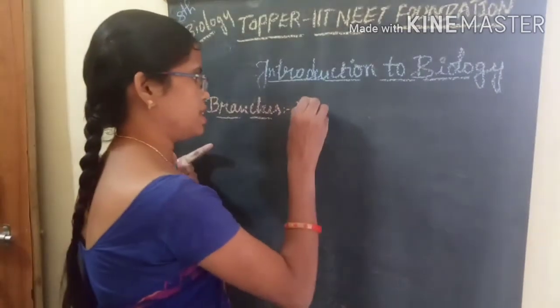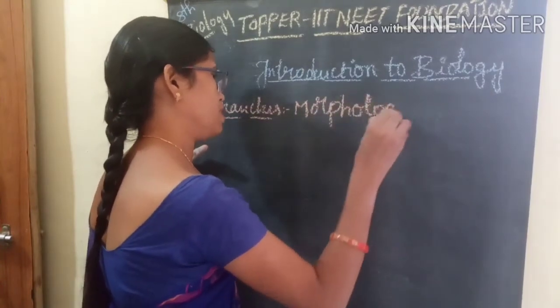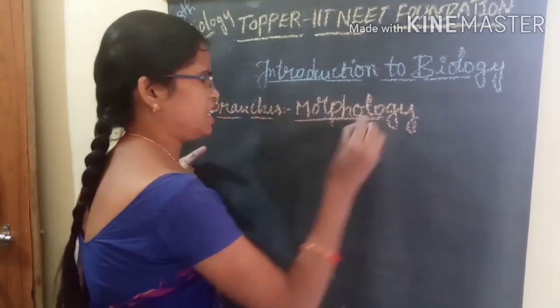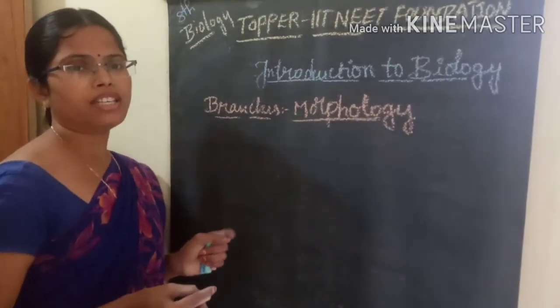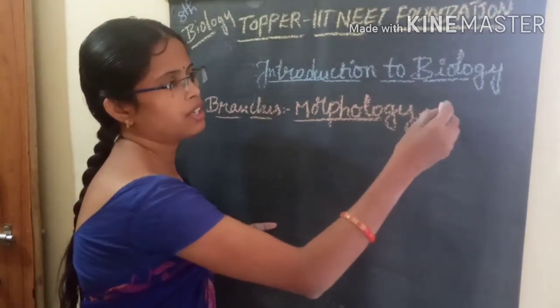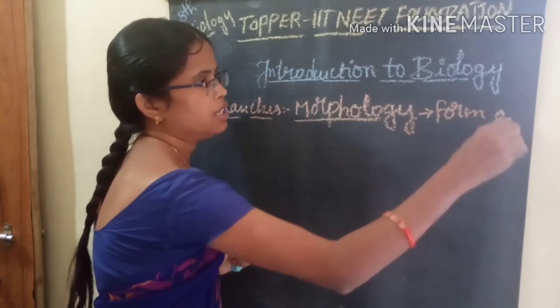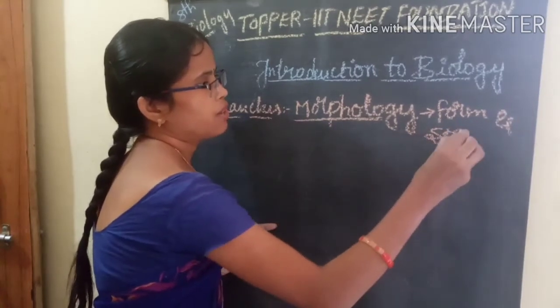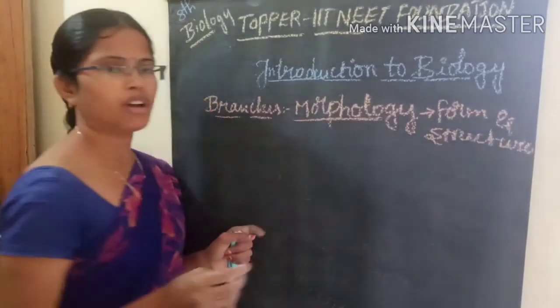Okay, so the first one is morphology. What is that? Morphology is one of the branches of biology. In morphology, we mainly deal with the form and structure of organisms.